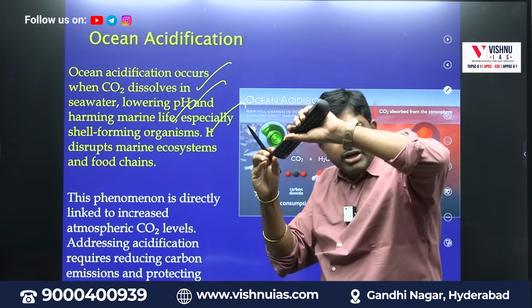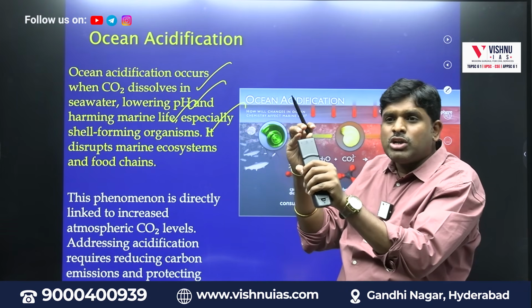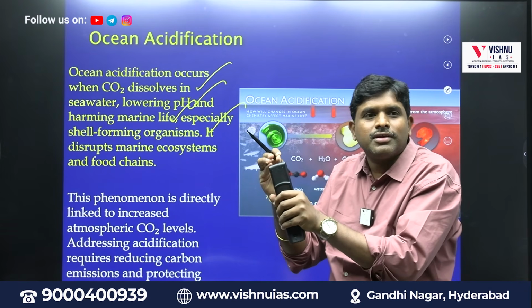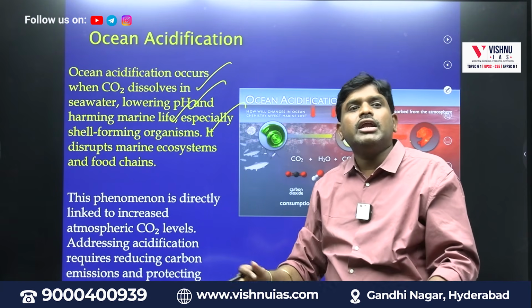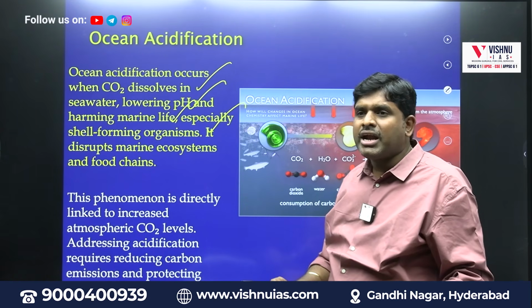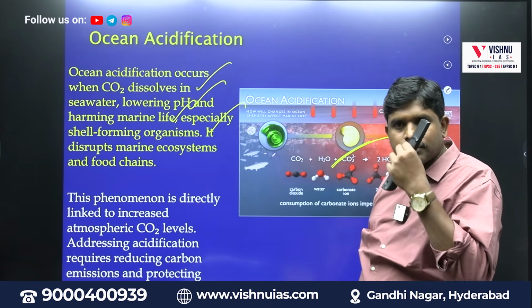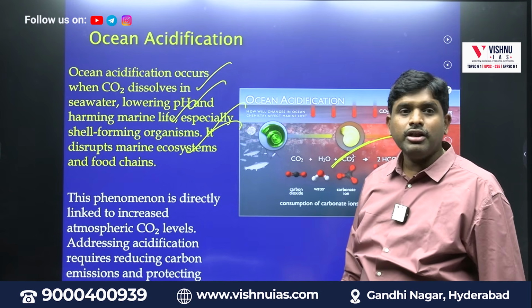When the carbon is entering into the ocean. And this acidified ocean water will impact which species mainly? Shell species. And the shells will be broken in the marine life. Automatically they will die. So this ocean acidification is impacting which life? It disrupts marine ecosystem and food chains.